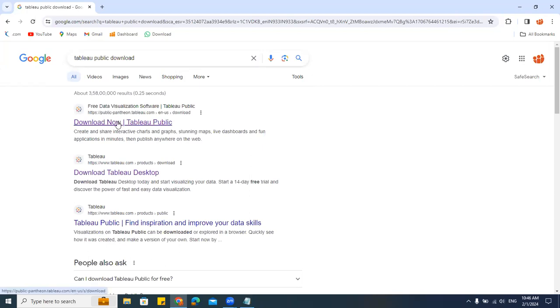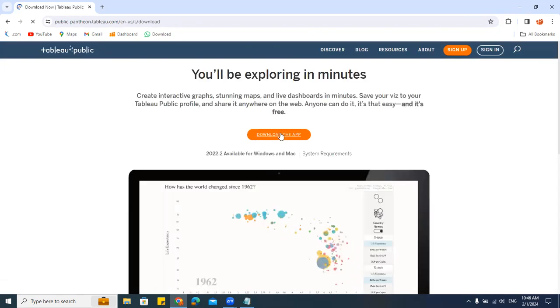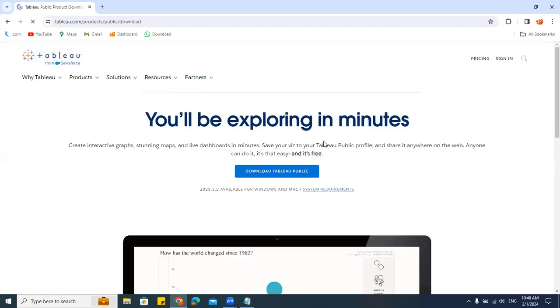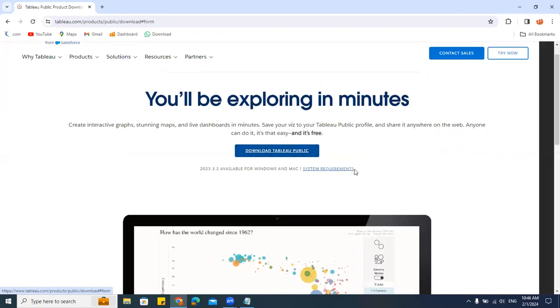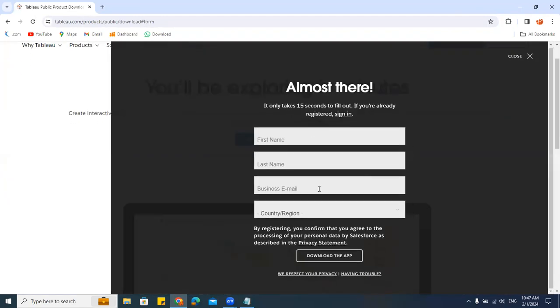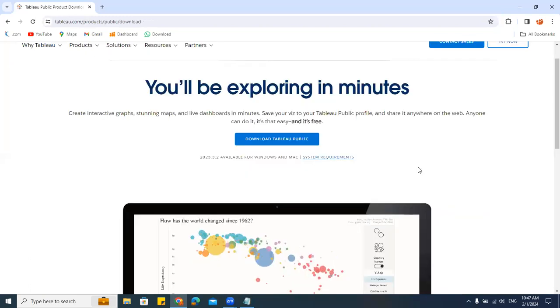So if you go here, it will again ask for all the details. You can say download the app. See, Tableau Public. It will ask for some details. You can just enter the details and then you can download it and start working on it.